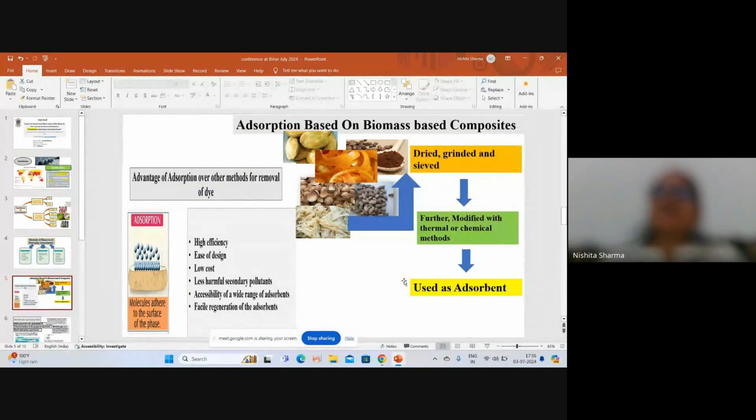And various biomass-based composites are used for the adsorption process, such as orange peel, coffee beans, coconut husk, and others. They are used either in the raw form or modified in other forms. They are dried, ground, and sieved, then modified with chemical or thermal methods, or used as an adsorbent.